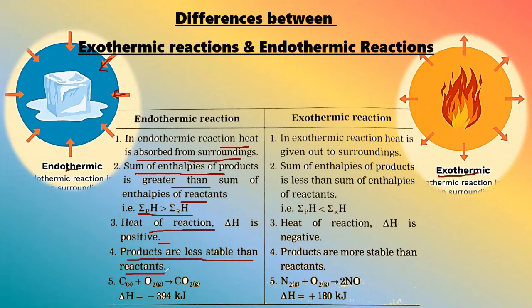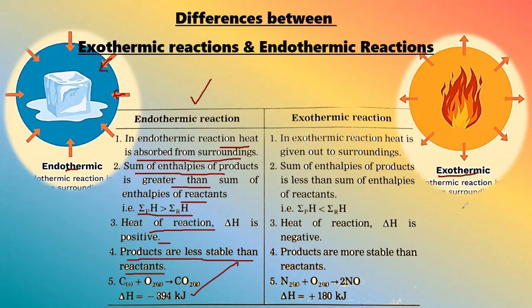Now here comes the point I was forgetting: products are less stable than the reactants. Yes, definitely the products will be less stable because the reactants have less energy and the products have more energy. As we know, in the environment, lower energy things get stabilized, or lower energy things are always stable. So the products will be less stable than the reactants, because the products have more energy than the reactants. And this is one example, the formation of CO2. So this was all about the endothermic reaction.